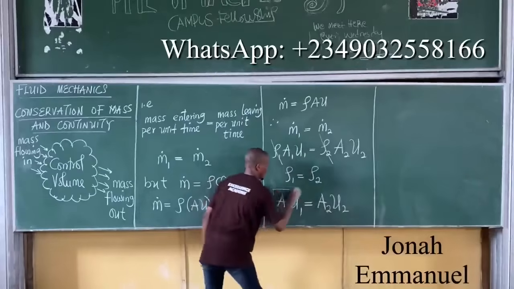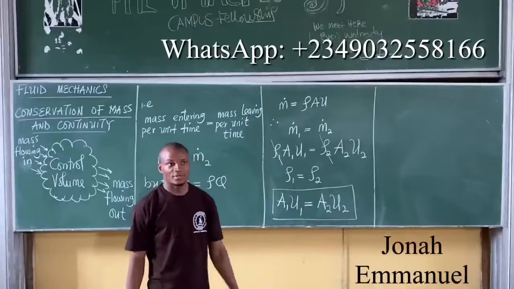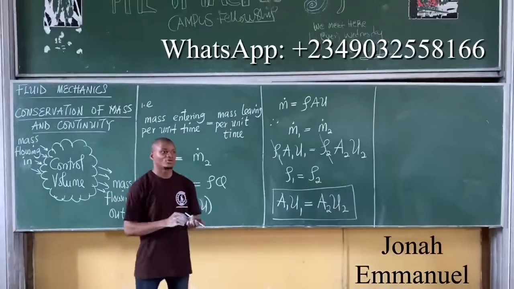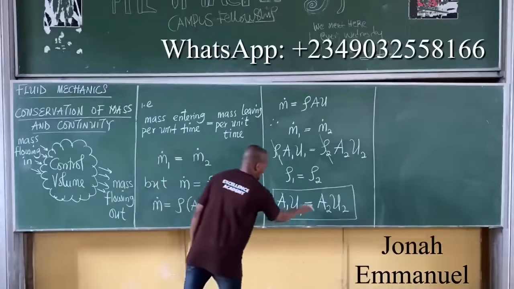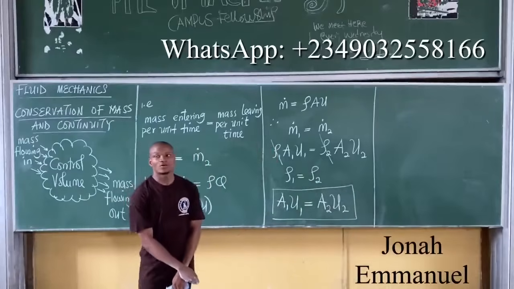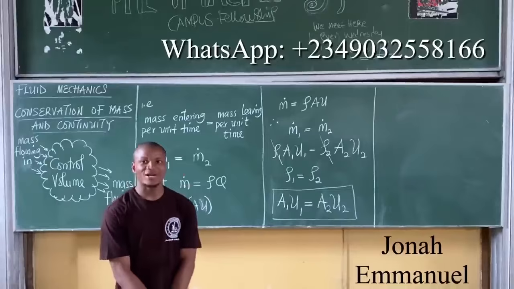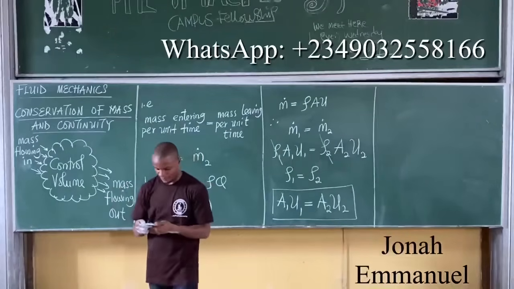So this becomes the equation of continuity. A1 U1 is equal to A2 U2. This is called the equation of continuity. Please take note: A1 U1 equal to A2 U2 equal to A3 U3 is called the equation of continuity.